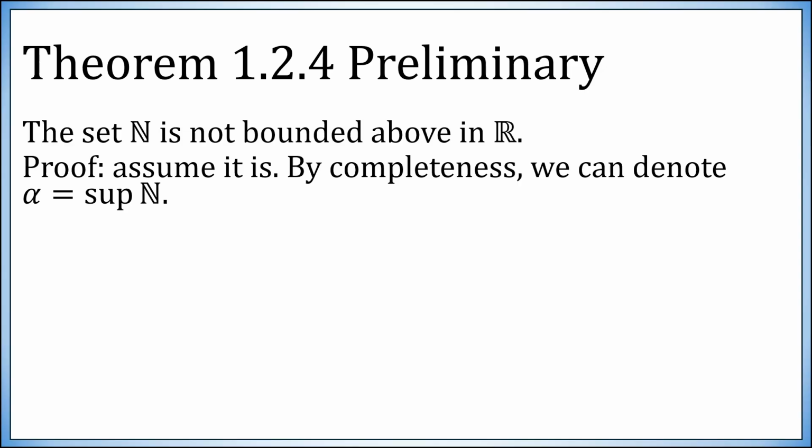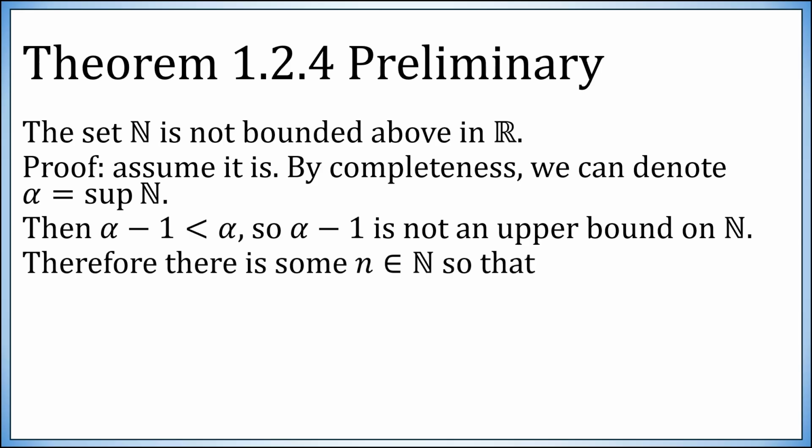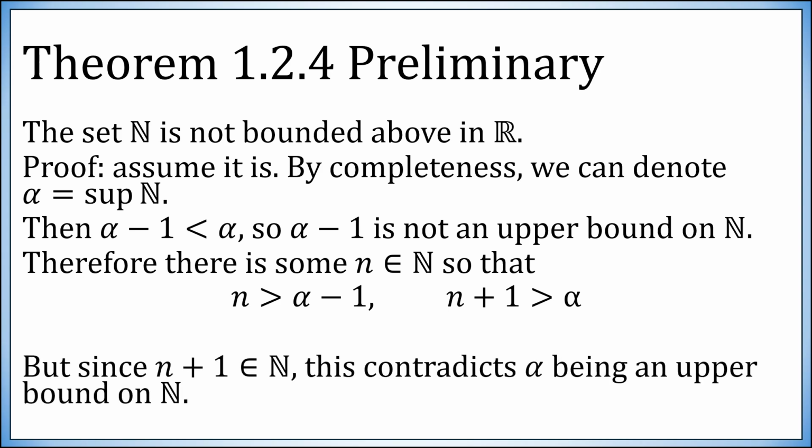So assume to the contrary that the set is bounded above within the reals. Since the reals are complete, we can therefore assign it a supremum, call it alpha. So alpha minus 1 is less than alpha, so alpha minus 1 is not an upper bound. If alpha minus 1 is not an upper bound on the natural numbers, there's a natural number n bigger than alpha minus 1, meaning n plus 1 is bigger than alpha. But n plus 1 is a natural number, because n was. So this n plus 1 is also a natural number, which is bigger than alpha. That contradicts that alpha was an upper bound on the natural numbers.